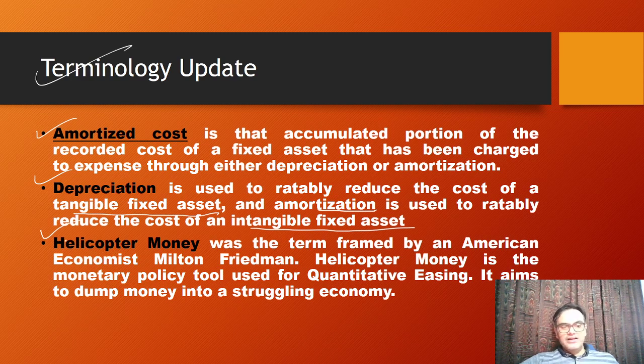Okay. Another term which has been coming in news is helicopter money. This was the term framed by American economist Milton Friedman. It is the monetary policy tool used for quantitative easing. Remember dear money policy, cheap money policy. Like the cheap money policy, it aims to dump money into the struggling economy.